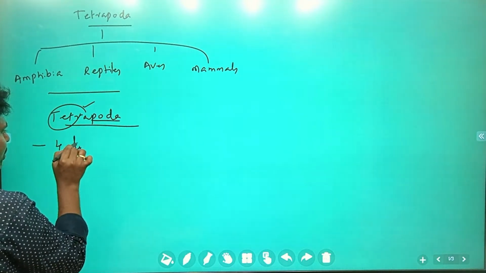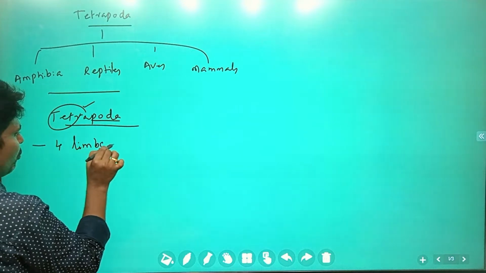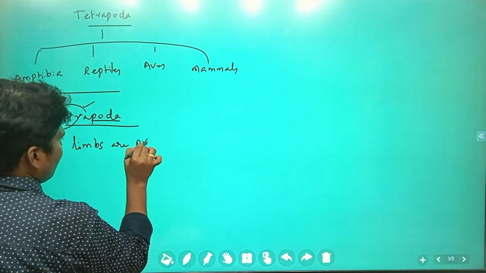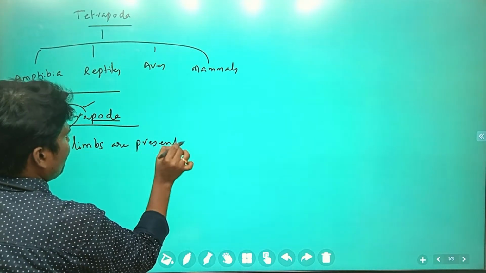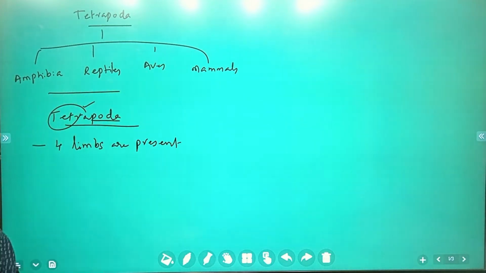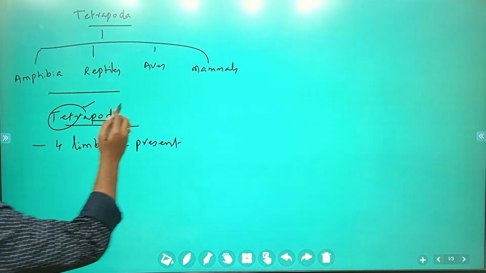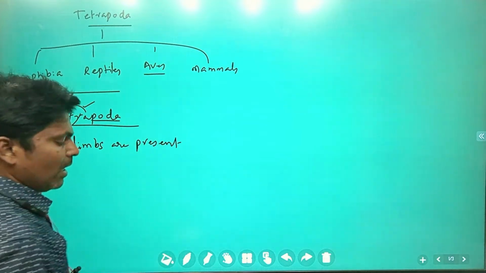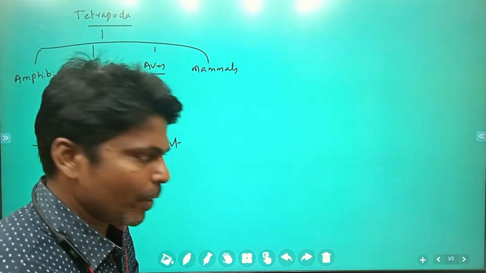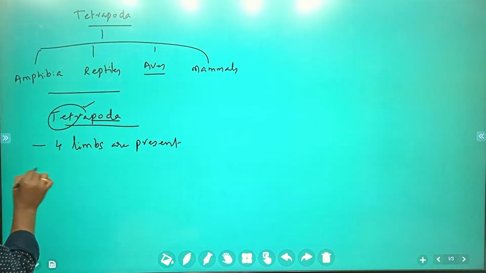Four limbs are present in all the organisms. Of course, in birds, the four limbs are modified into wings. Anyhow, four limbs are present.